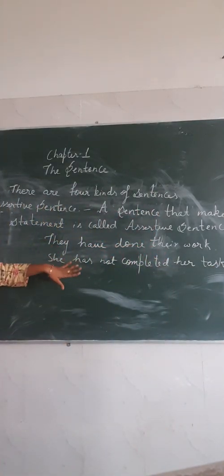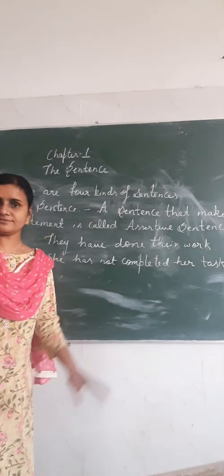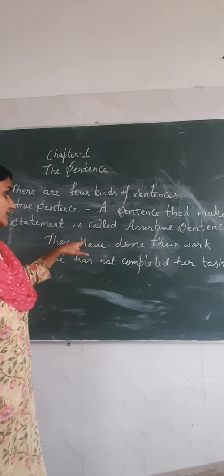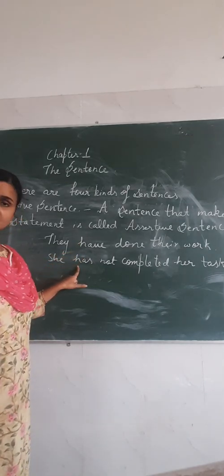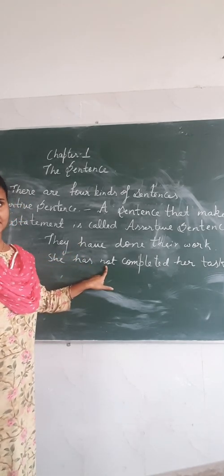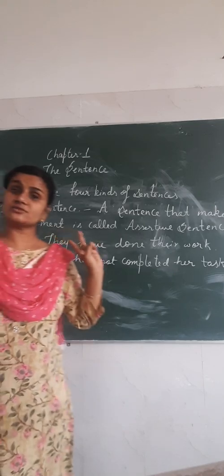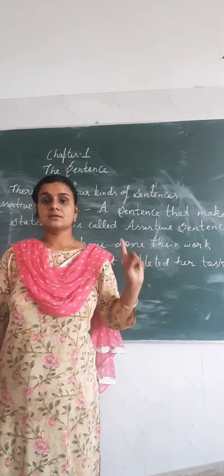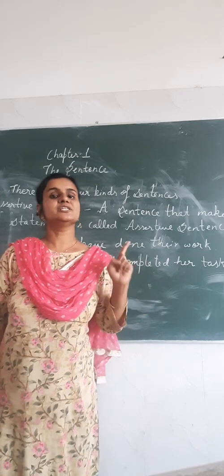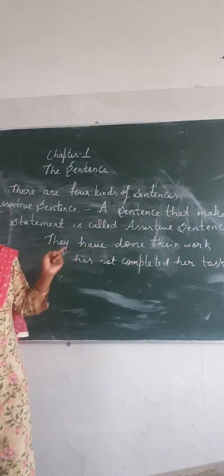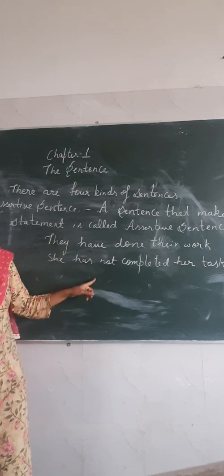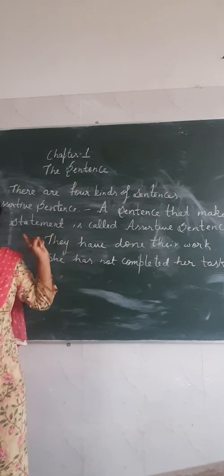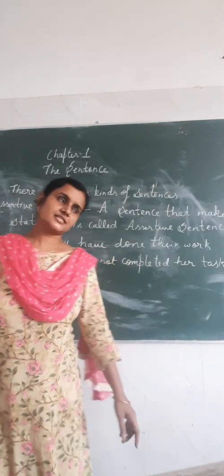This is also a sentence which is making a proper statement, so it is also called assertive sentence. So students, you have seen that this is a sentence which is affirmative, means a positive sentence, and this is a negative sentence. So assertive sentence has 2 parts. First is affirmative, means positive sentence, and second is negative, means the sentence in which we use not.